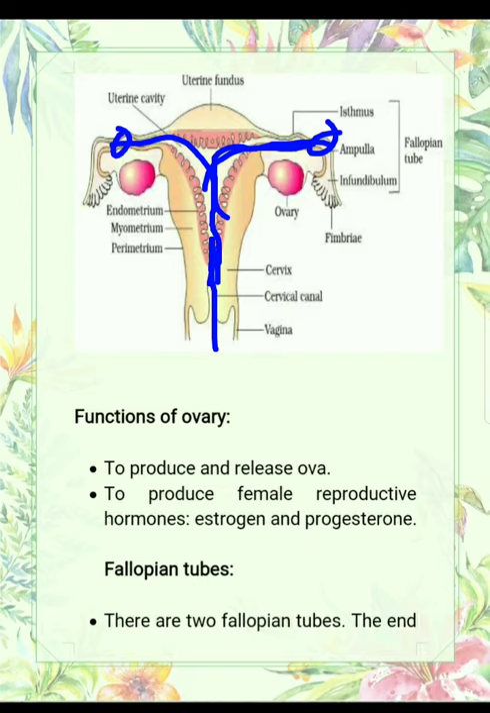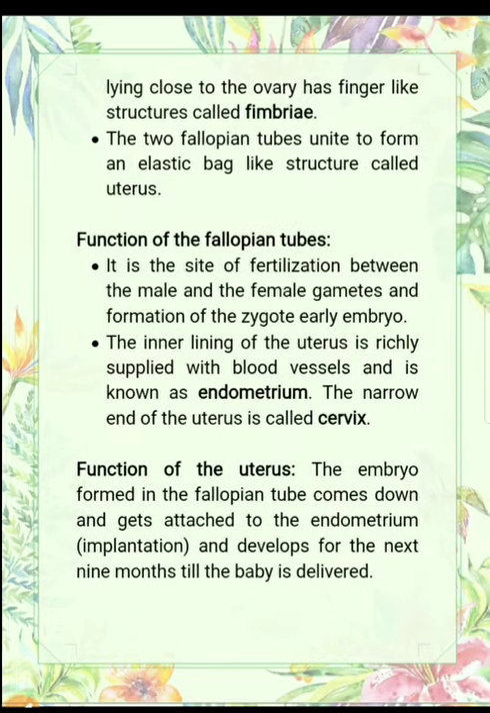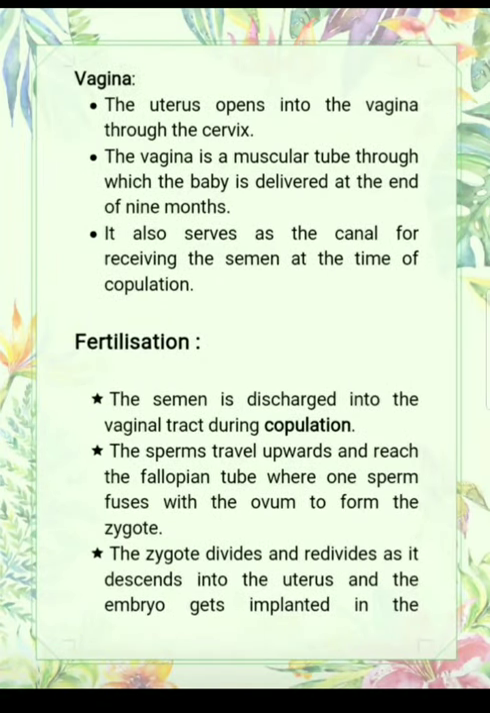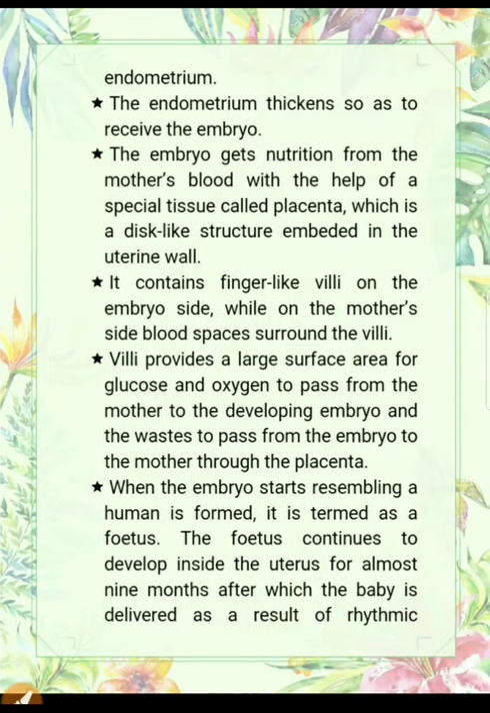But in case the ovum is not fertilized, then what will happen? The endometrial lining sheds off in the form of menstruation. So menstruation we will study further. Now the point here is that the sperms enter through the vagina and enter into the fallopian tube, where one sperm fuses with the ovum to form zygote. Now the zygote divides and redivides as it descends into the uterus, and the embryo gets implanted in the endometrium.